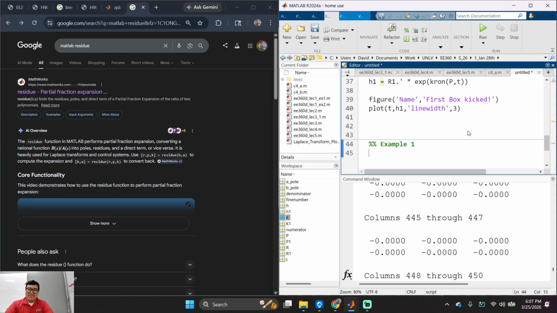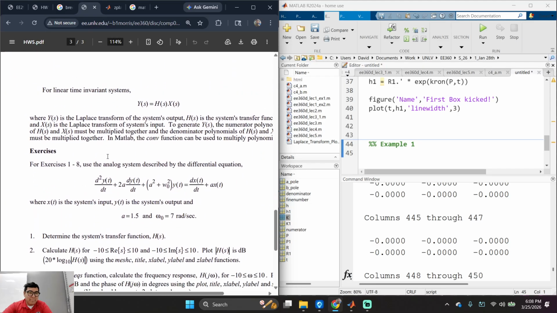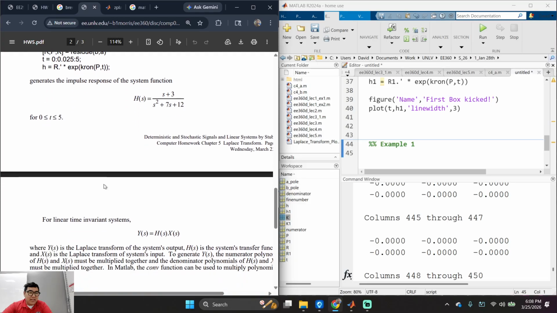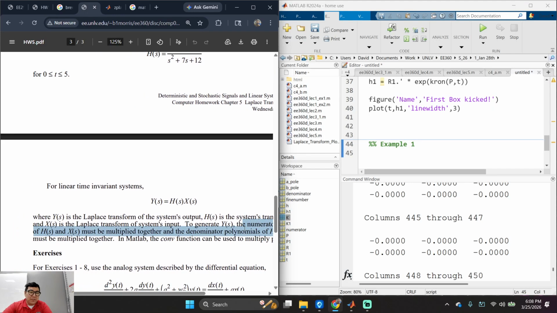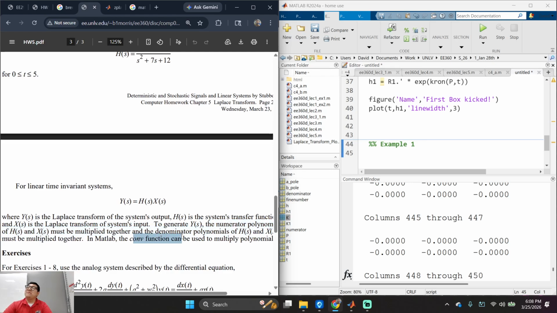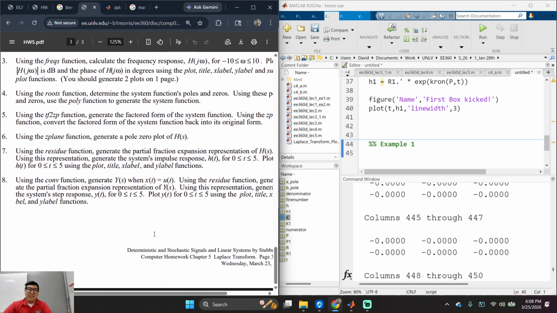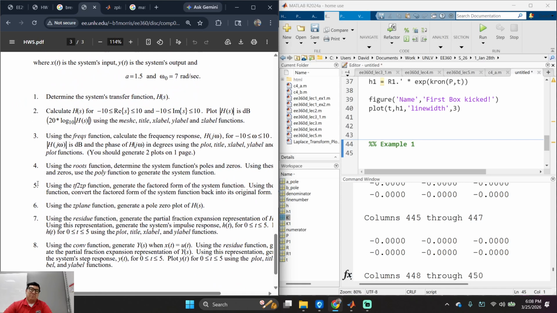Example 1. To generate Y of s, the numerator polynomials of H of s and X of s can be multiplied together, and you can use the convolution function. I'm going to say this again: conv. Don't forget it. Someone's going to forget it. Using the conv function, honestly, you can finish this assignment in like 10 minutes. I'll give it 20, personally.